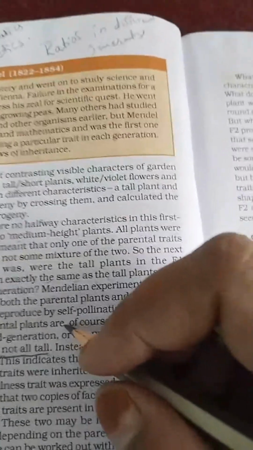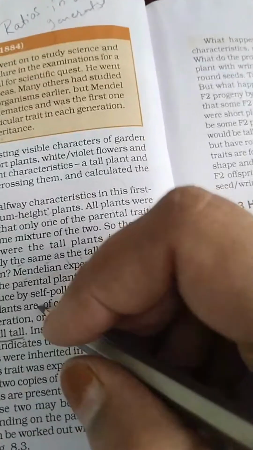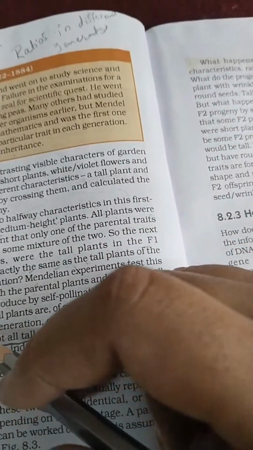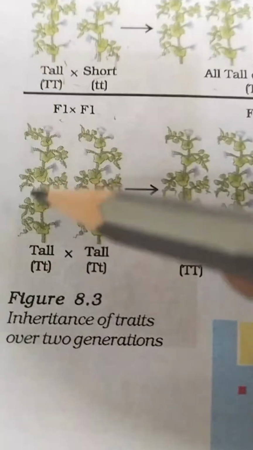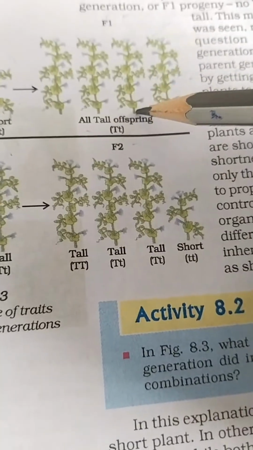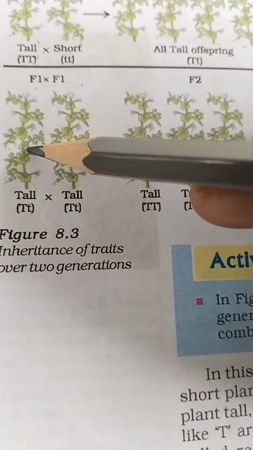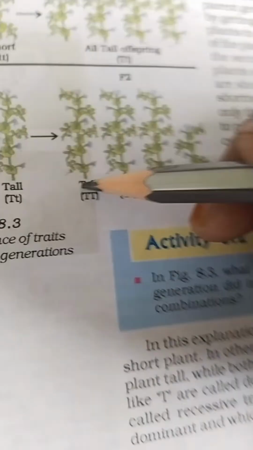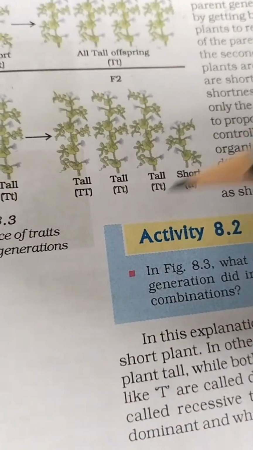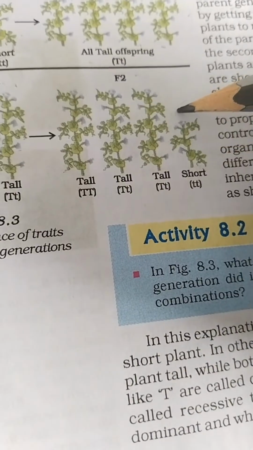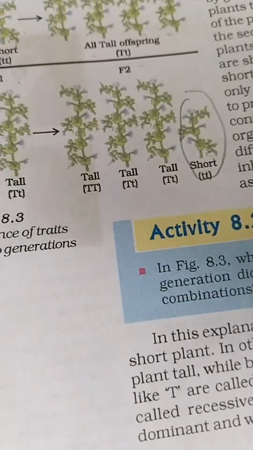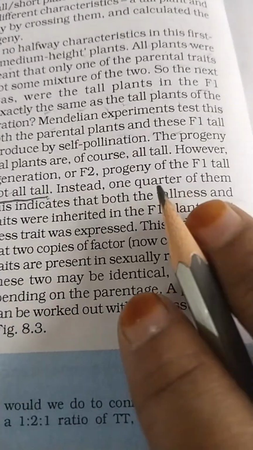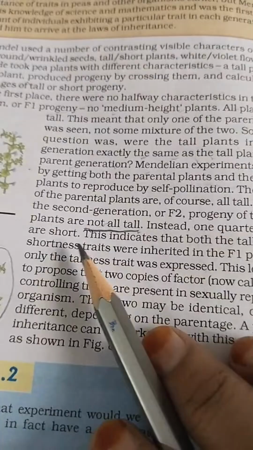But when we move to the F2 generation, when we have taken from this side, both of them were tall. But here in the F2 generation, all of them are not tall. Instead, one quarter of them are short.